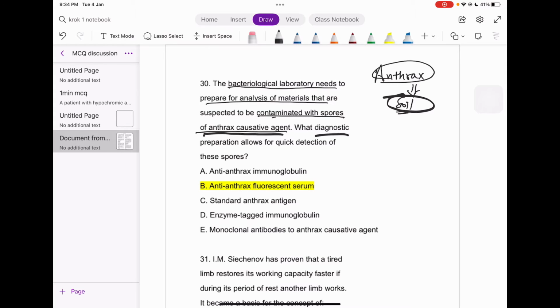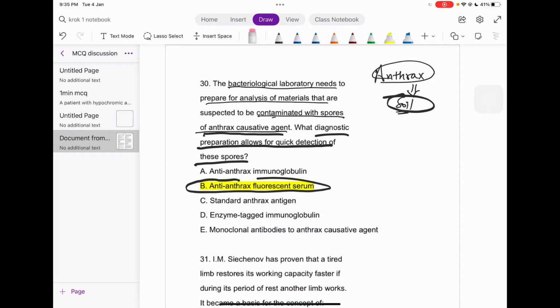So which diagnostic preparation allows for the quick detection of these spores? See guys, the answer is simply the anti-anthrax fluorescent serum. That is a simple, directly microbiology question, right? So the spores of anthrax can be seen with the anti-anthrax fluorescent serum.